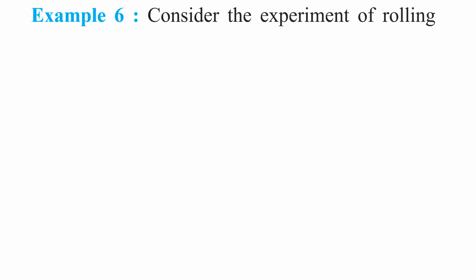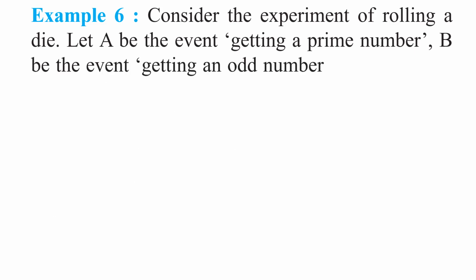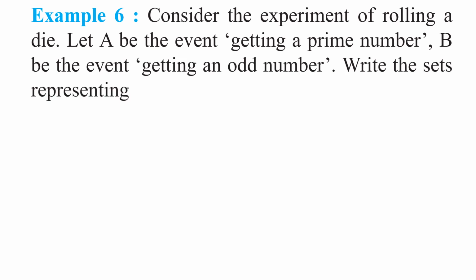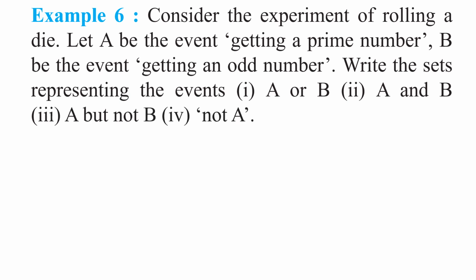Now let us take an example to understand these concepts well. Okay, my children. Right. Consider the event of rolling a die. Let A be the event getting a prime number. B be the event getting an odd number. Write the sets representing the events A or B. Second part, A and B. And third part, A but not B. And fourth part, not A. Understood all these events, my children?